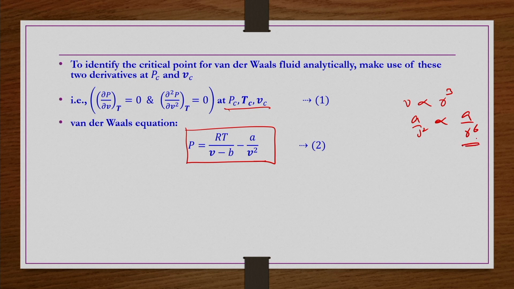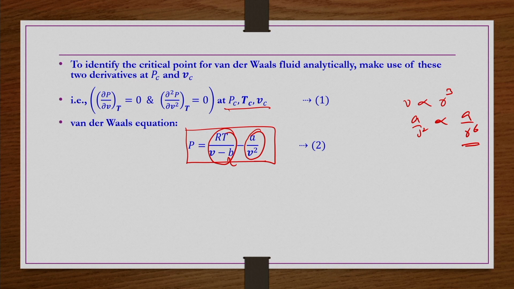We have seen the attractive forces are inversely proportional to the sixth power of separation distance. So the second term on the right hand side indicates the attractive forces, whereas the first term indicates something related to the repulsive forces, and b is related to the size of the molecules.